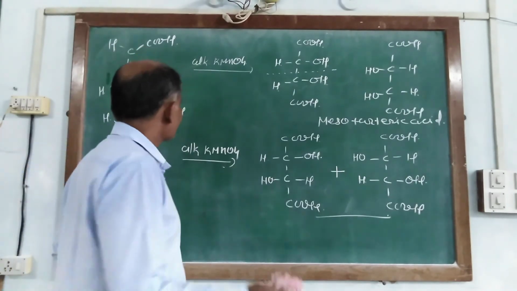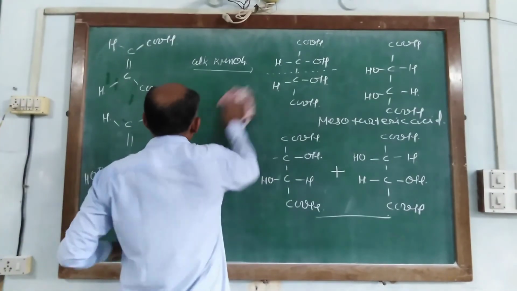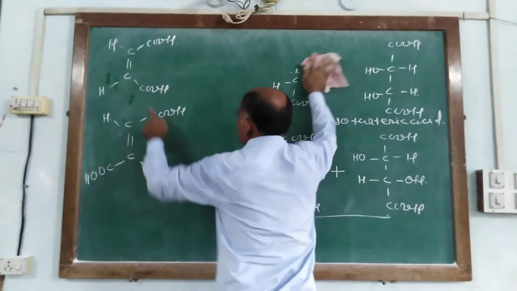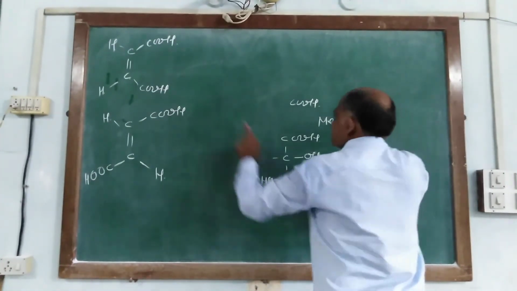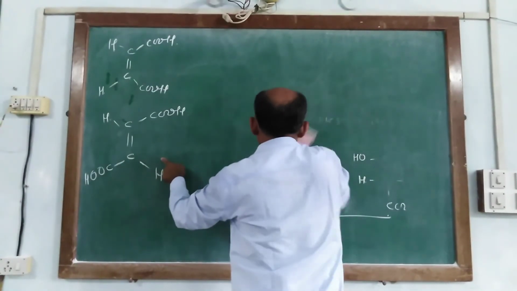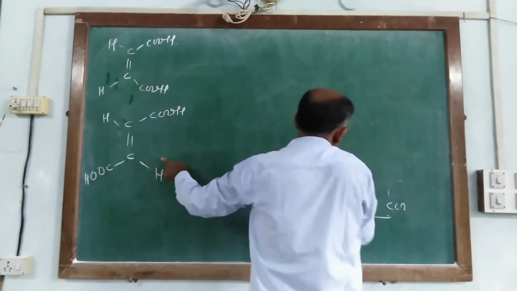Now we write the structural formula and configuration. The structural formula for maleic acid is written in this way, and for fumaric acid in this way.